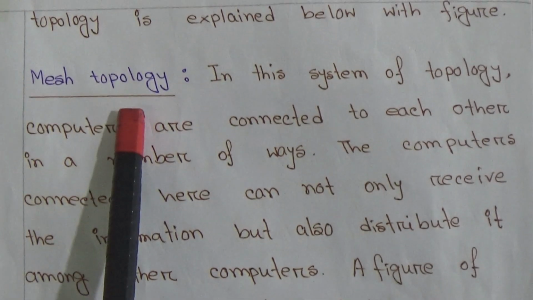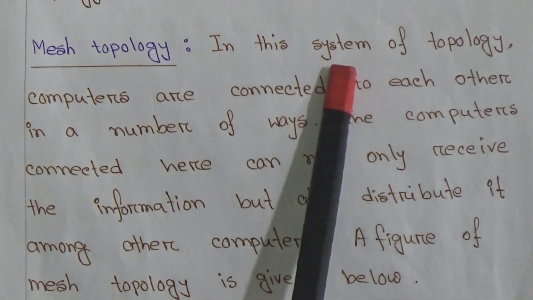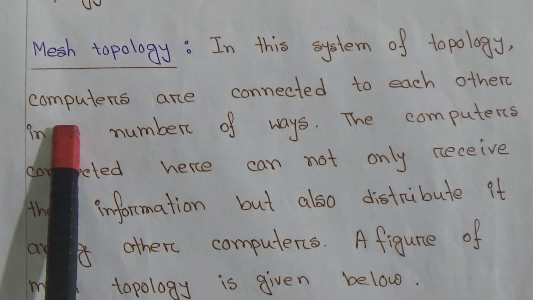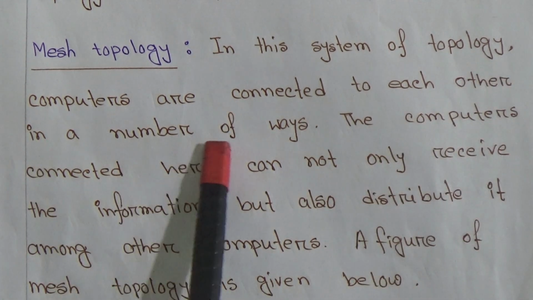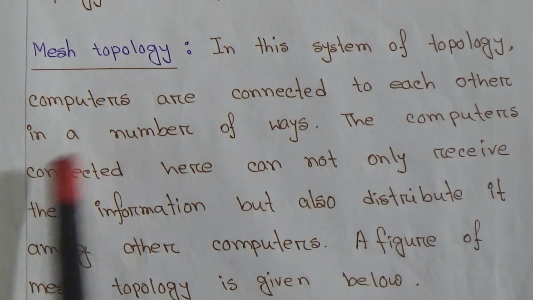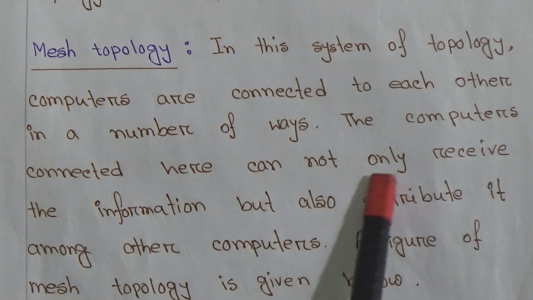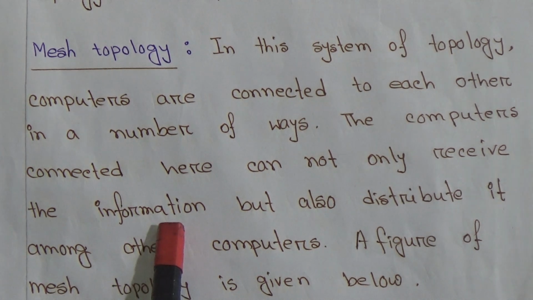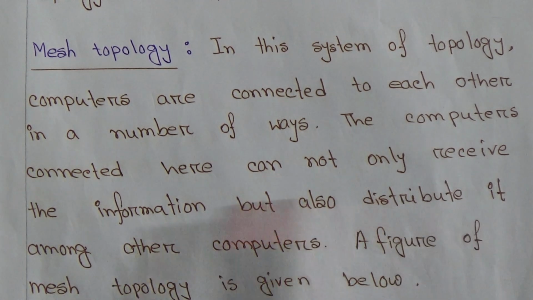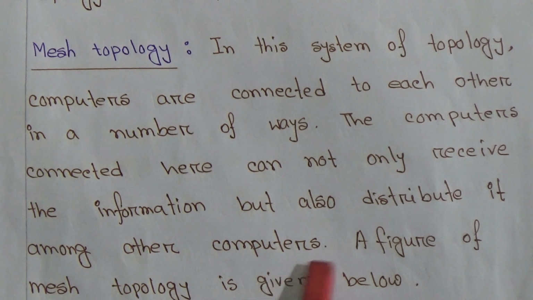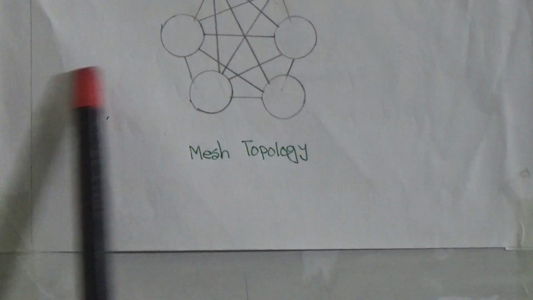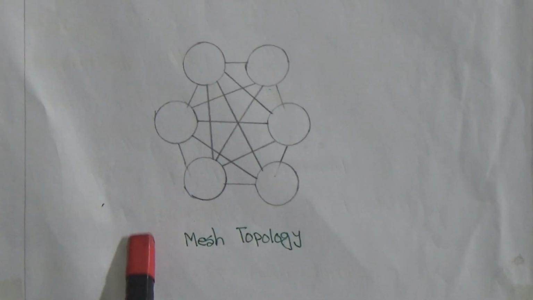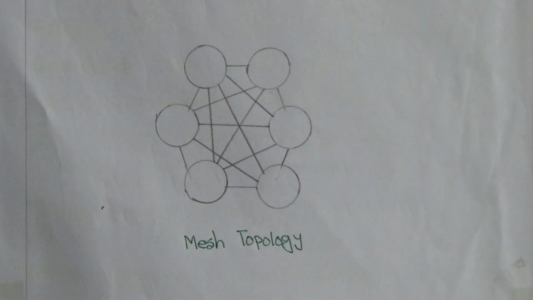Now mesh topology. In this system of topology, computers are connected to each other in a number of ways. The computers connected here can not only receive the information but also distribute it among other computers. A figure of mesh topology is given below. So here is the picture of mesh topology, and you have to draw the figure of mesh topology in this question.